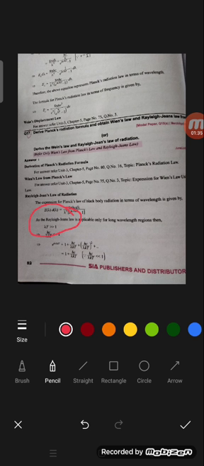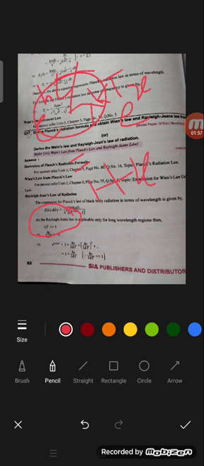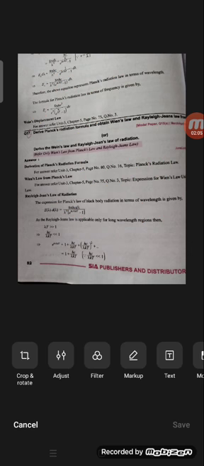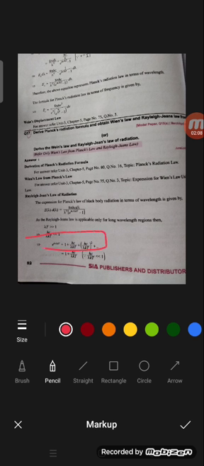Now as hc by lambda kT is far less than 1, the exponential e power x can be expressed as e power x equal to 1 plus x plus x square plus x cube and so on, up to x power n. This is the expansion of the e power x term.